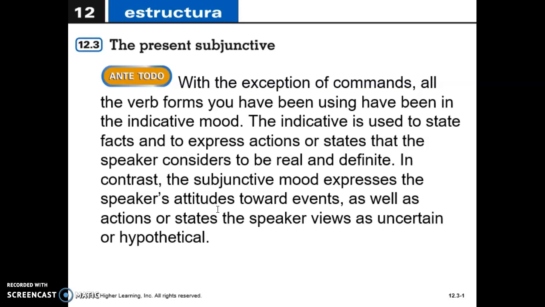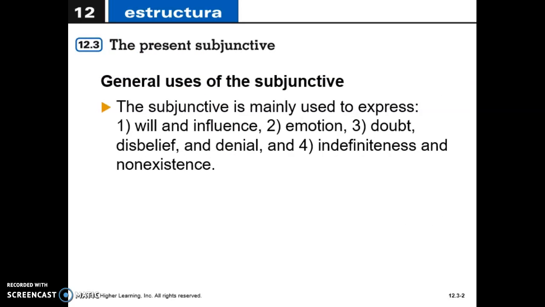Now, we are going to talk about the subjunctive form or subjunctive mood that expresses the speaker's attitudes toward events as well as actions or states the speaker views as uncertain or hypothetical, okay? So if at this point you are not really sure or you're not understanding what we mean with the subjunctive, I'm going to tell you when we use the subjunctive, okay?